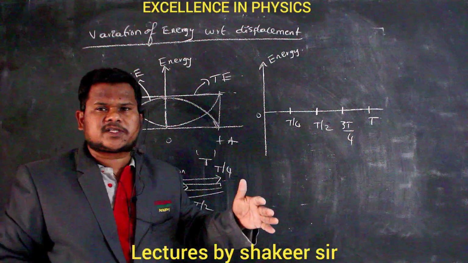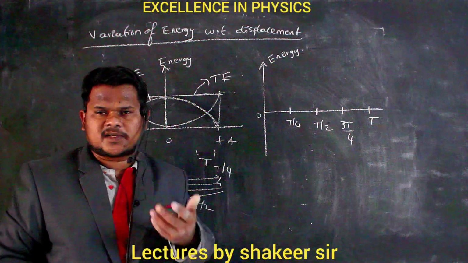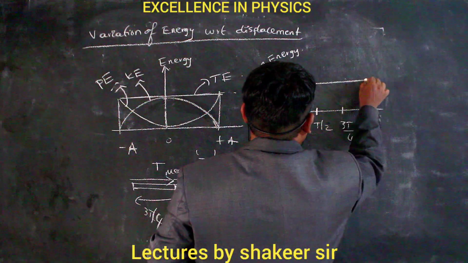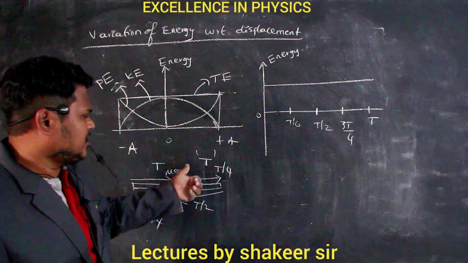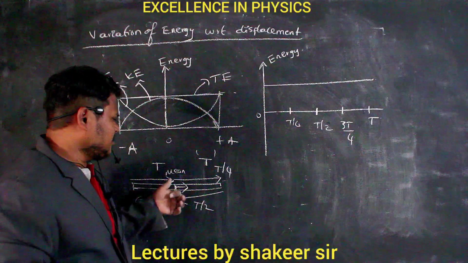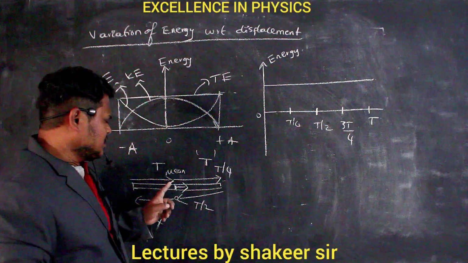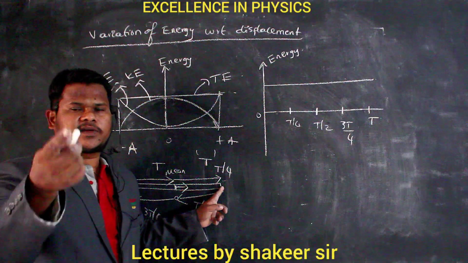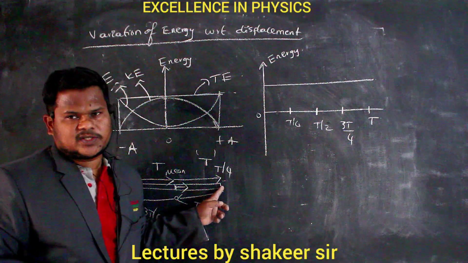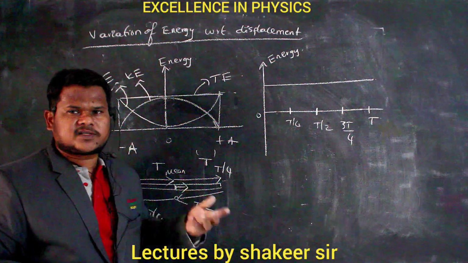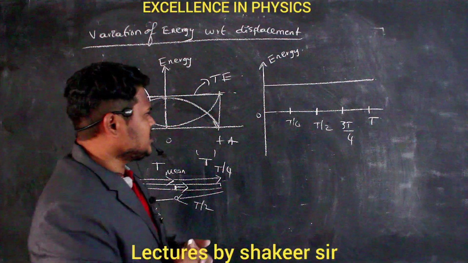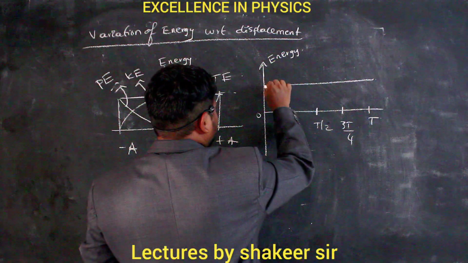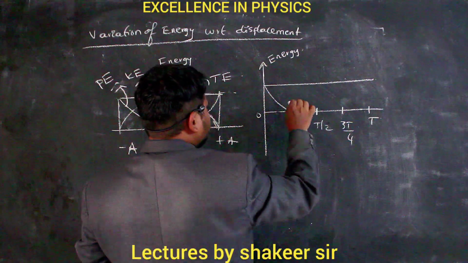And at the mean position, kinetic energy is maximum because velocity is maximum. So if I draw the graph from a time of 0 to T by 4, what will happen? This kinetic energy which was maximum will become 0 by the time it reaches the positive extreme position, because at the extreme position velocity is 0, so kinetic energy becomes 0. So therefore from 0 to T by 4, the graph will change like this.